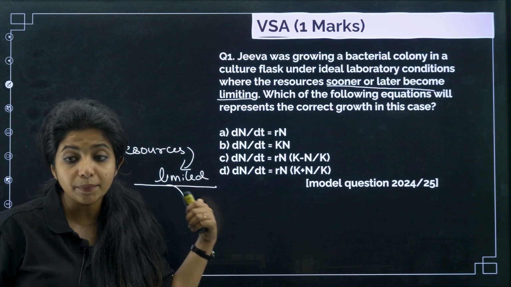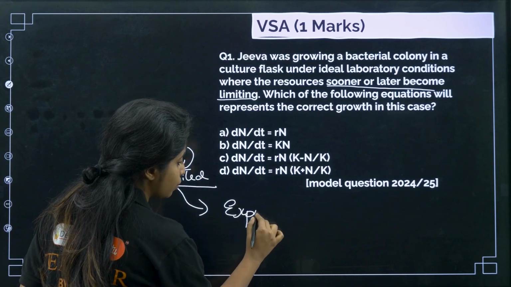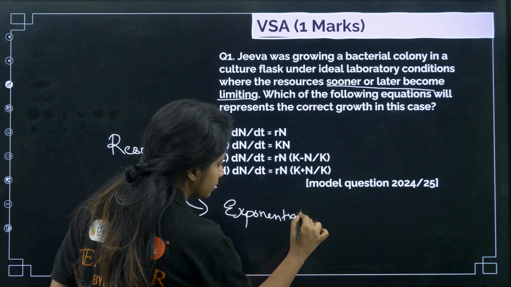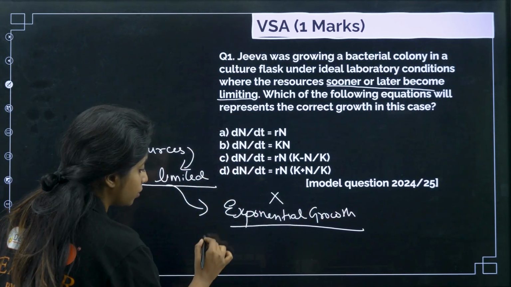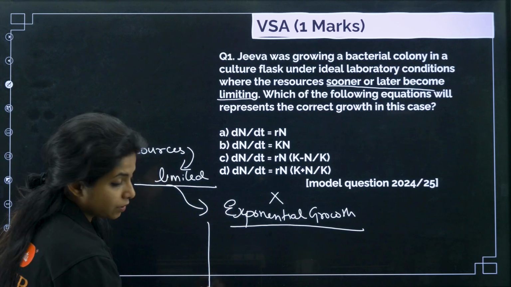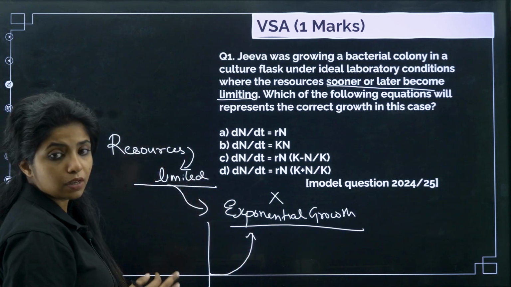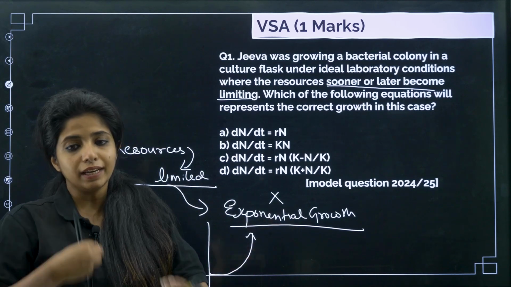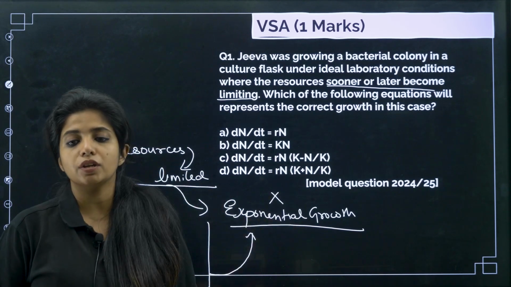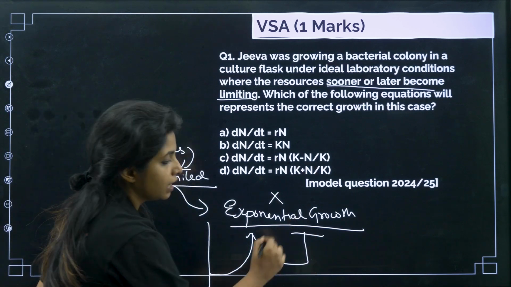Where the resources are limited, my dear children, it would not be showing exponential growth. Can it show exponential growth? No. Exponential growth is when nothing is limited, the population keeps on increasing. They will reproduce and keep increasing because the resources are not limited. There is no fight. Resources are there, they will eat, they will grow, they will reproduce, and things will go on. This is known as exponential growth, which usually gives a J-shaped curve.